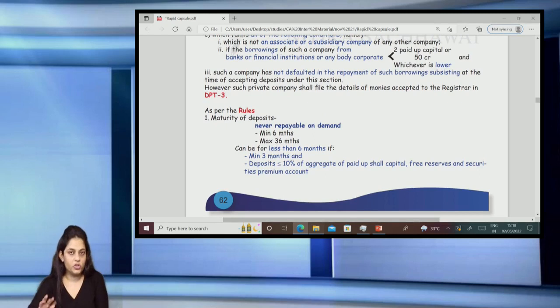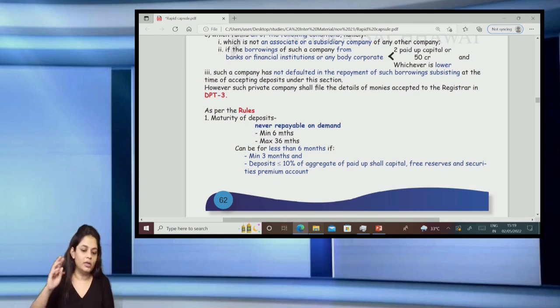And one last important rule here: the minimum period is 6 months. The maximum period is 36 months. So the deposits cannot be for less than 6 months, and cannot be for more than 36 months. They are not for very long term. So maximum period is 36 months. Minimum period is 6 months.